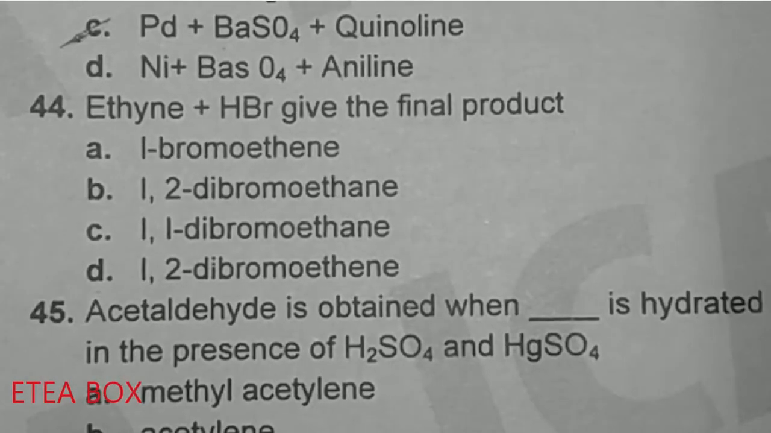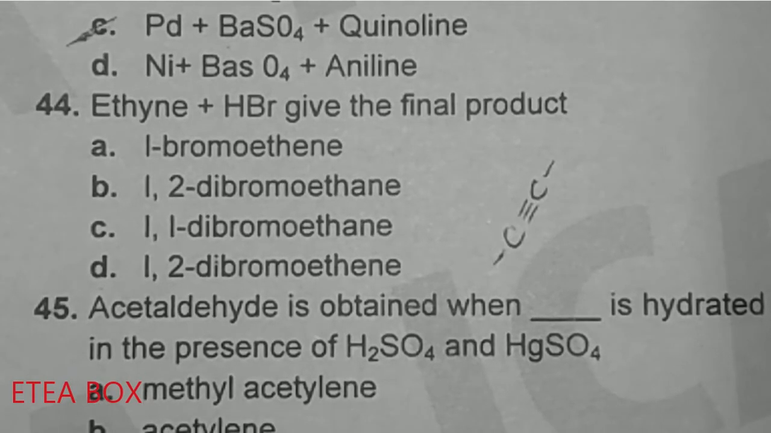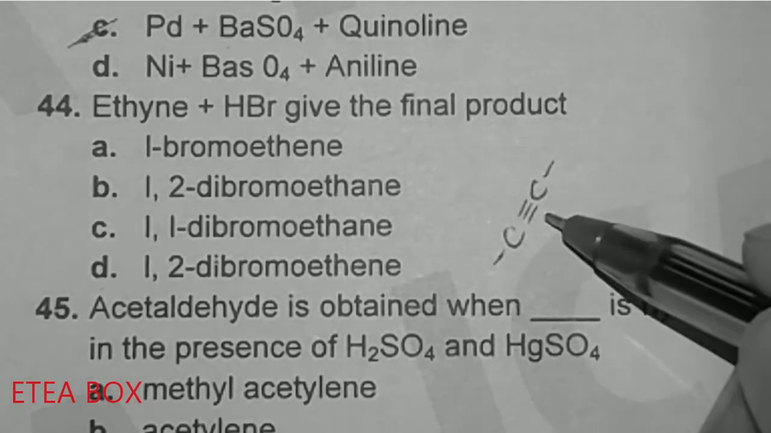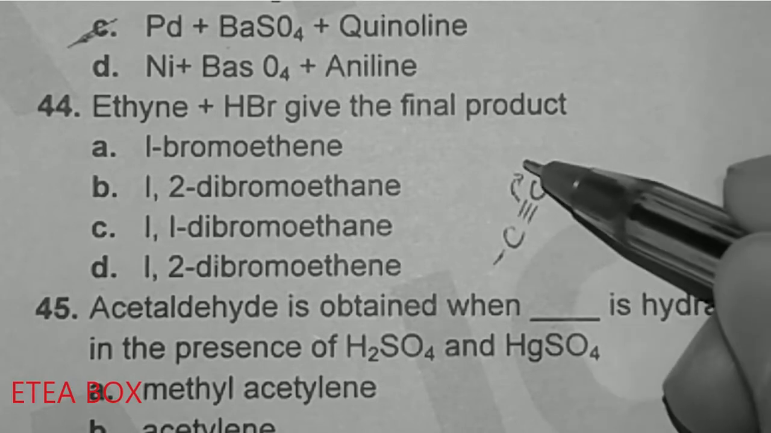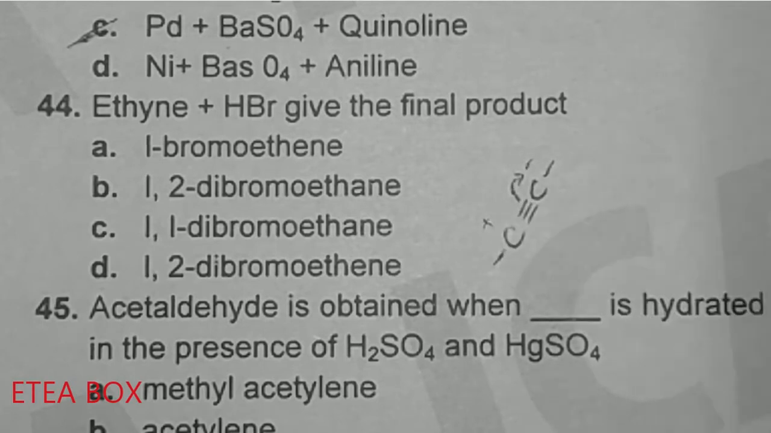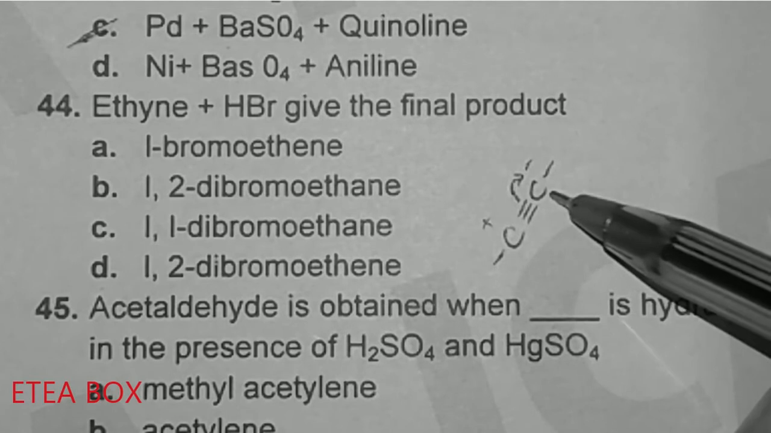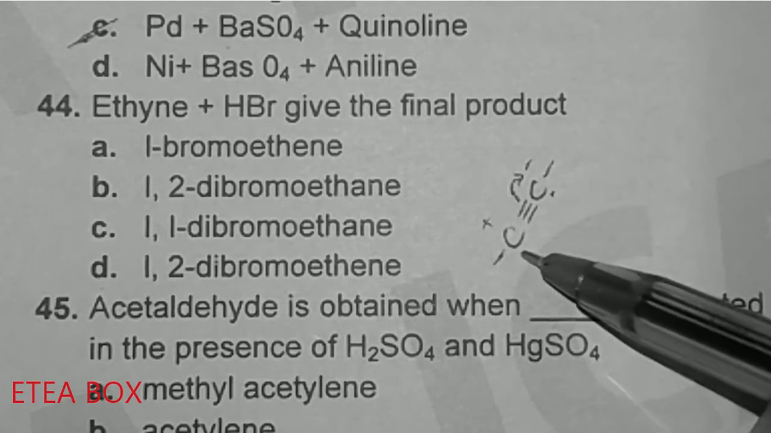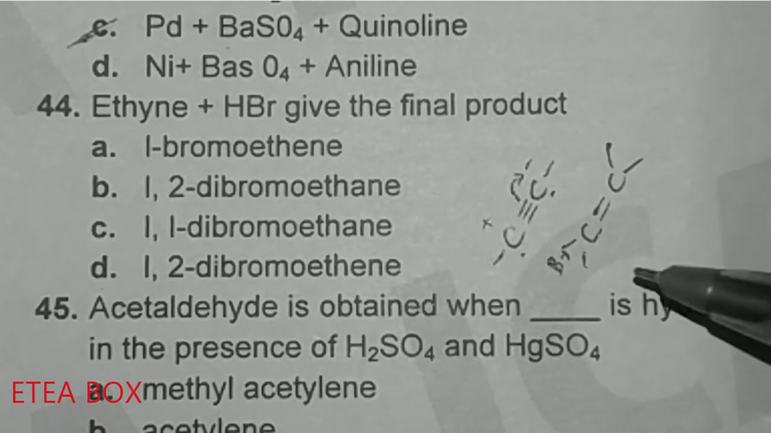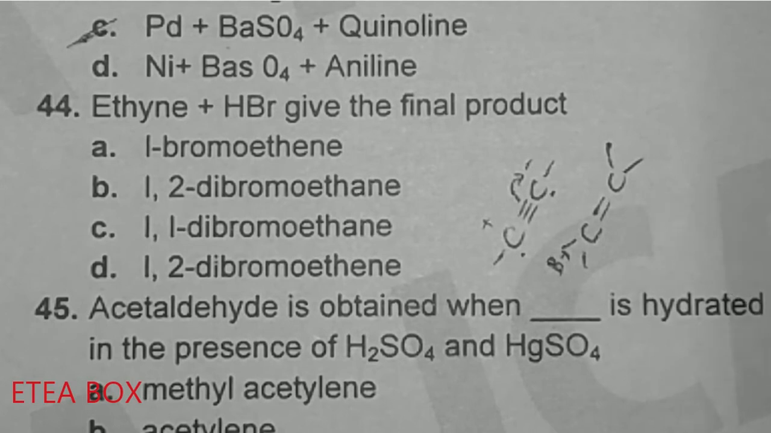Ethyne plus HBr gives the final product. Look at here, this one is ethyne. When we react HBr with it, this bond will be broken down and it will be negative and positive. So hydrogen will be attacked on this negative and Br will attack on this positive. So it will be something like this. 1-bromoethene. And after this, what will happen?